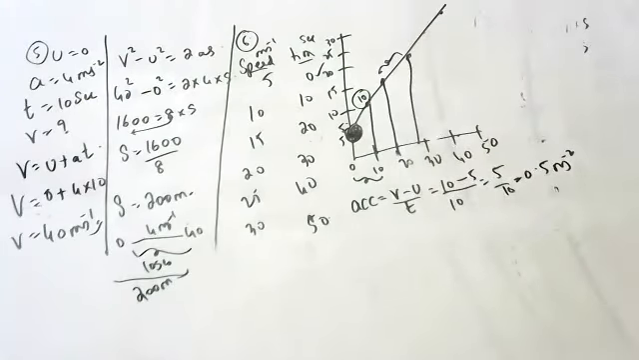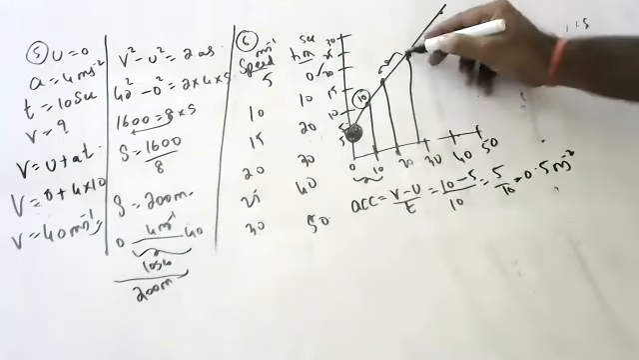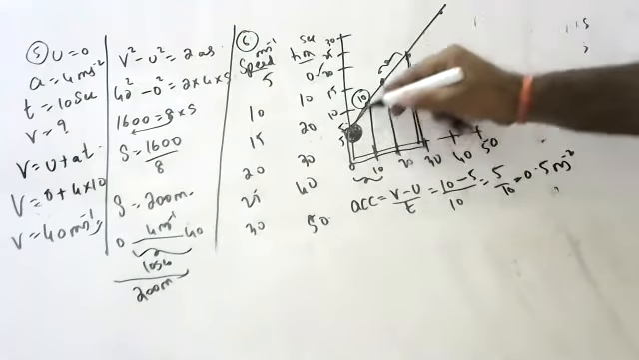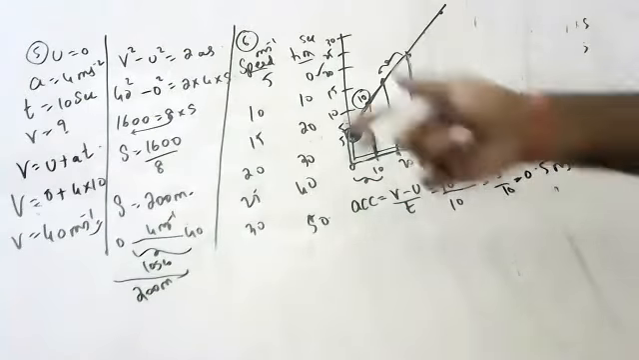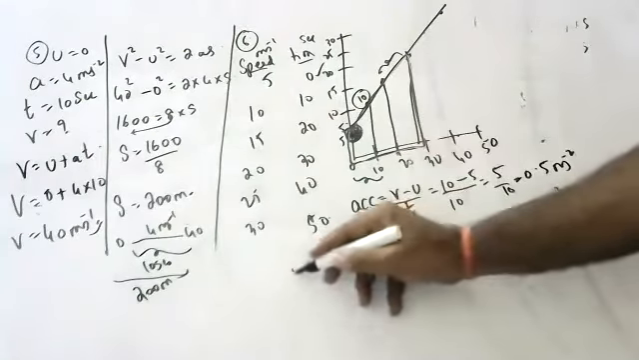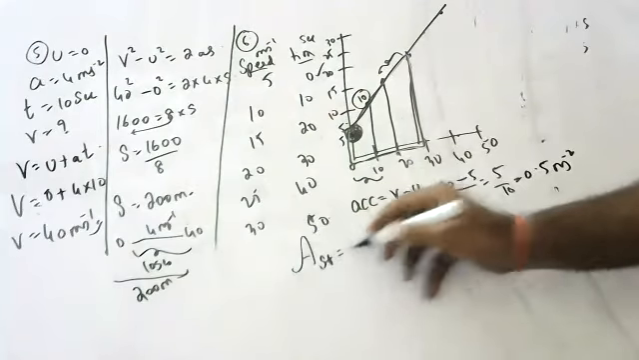Okay. Next question. Distance traveled in 30 seconds. I want distance traveled in 30 seconds. How do you find distance, anyone? Sir, area. Area of? VT graph. Yes, area of speed time graph gives distance. Very good.